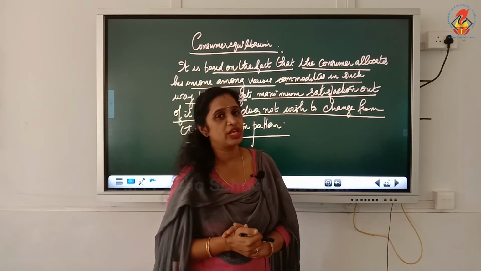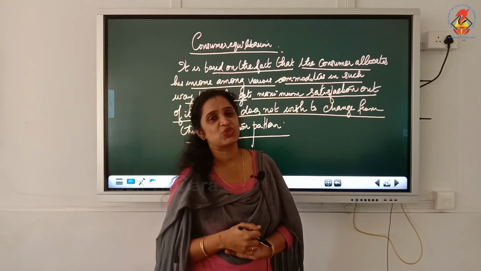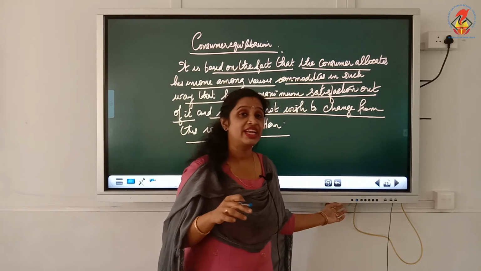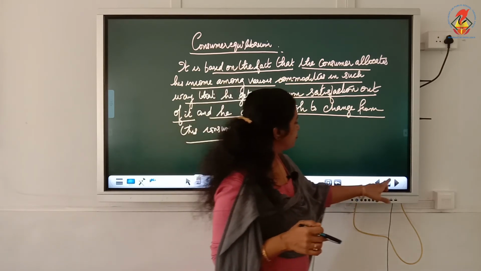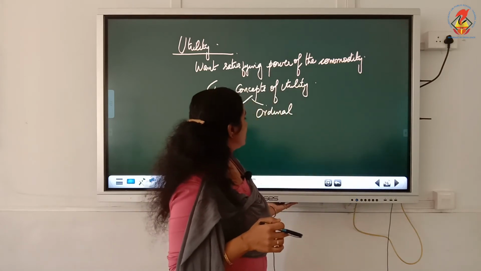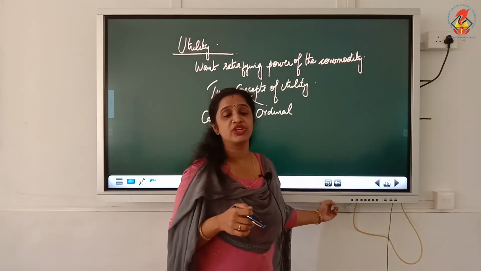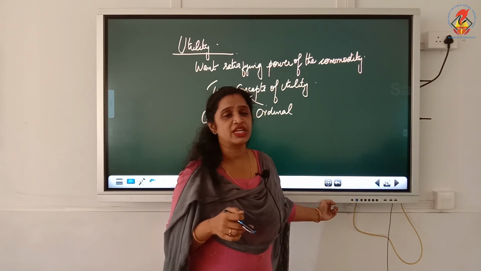So consumer equilibrium means a position where the consumer is in maximum satisfaction by allocating his income to different goods and services, and he does not wish to change from that consumption pattern. Now we will move on to the theories of Alfred Marshall and J.R. Hicks. Before moving on to the theory of J.R. Hicks and Alfred Marshall, let us see the concept that they have used.